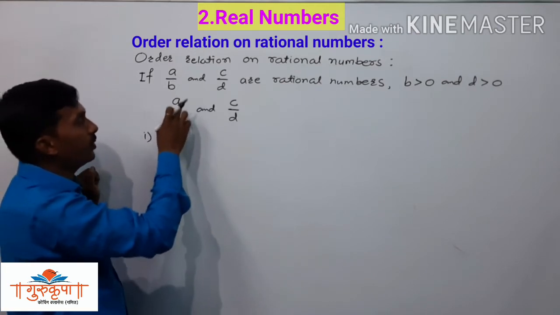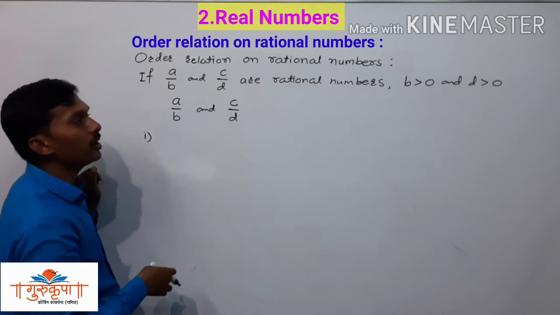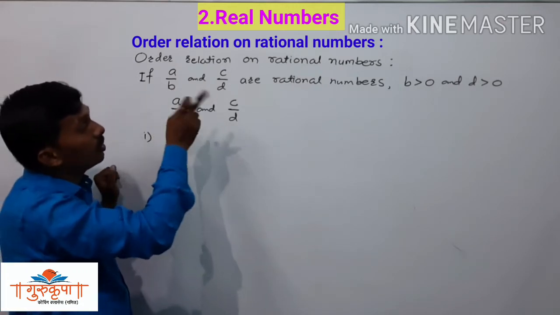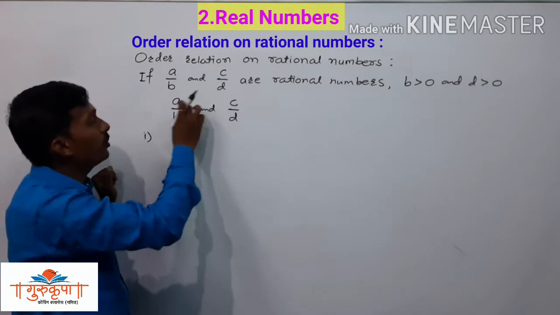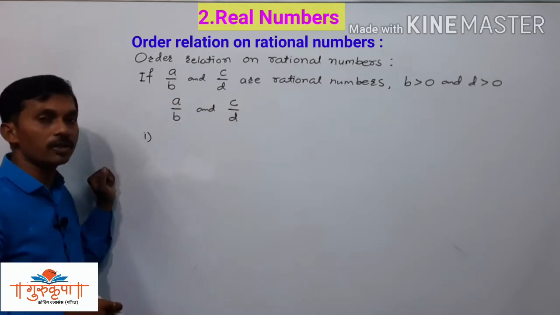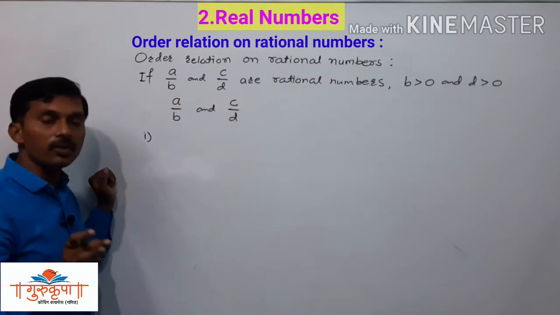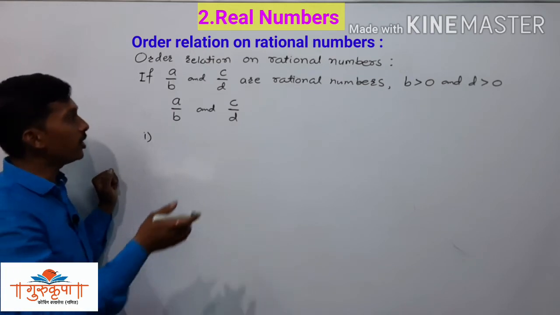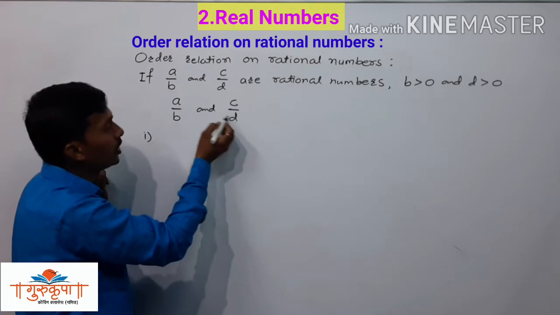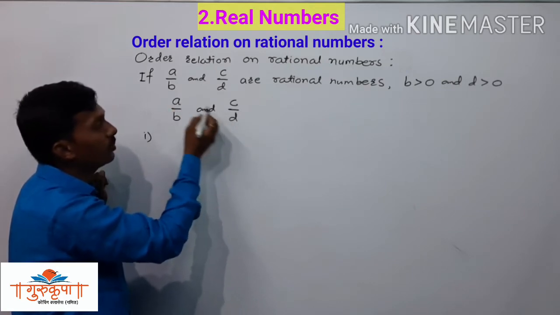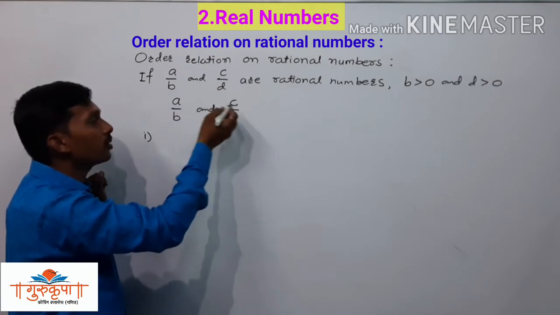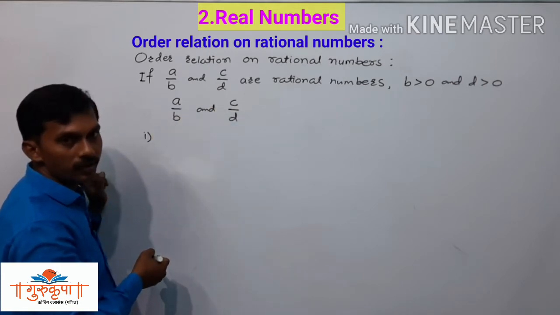If A upon B and C upon D are the two rational numbers, and we have to determine the order relationship between them, then we have to take the cross product. And while taking the product, it is very important that first we take the product of A and D, and then the product of B and C.